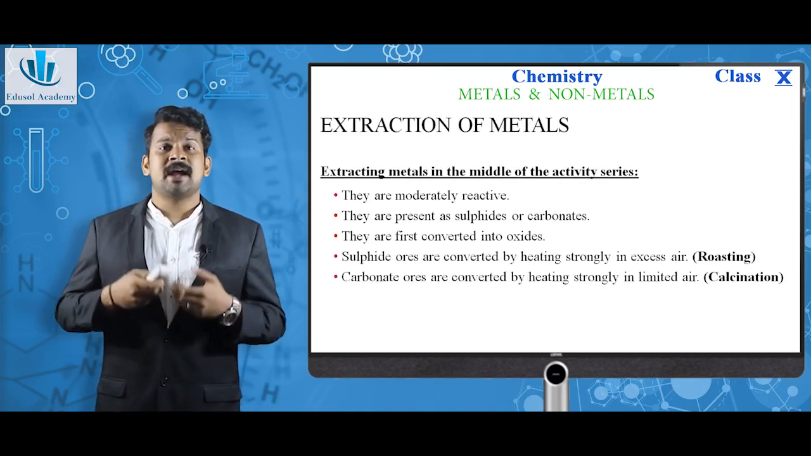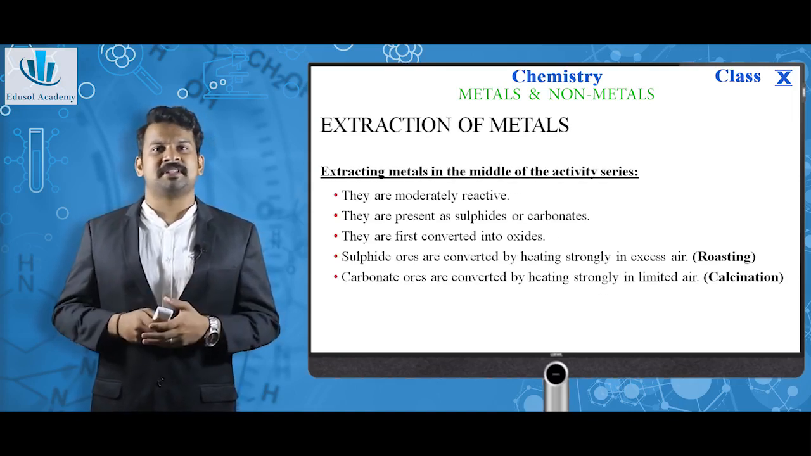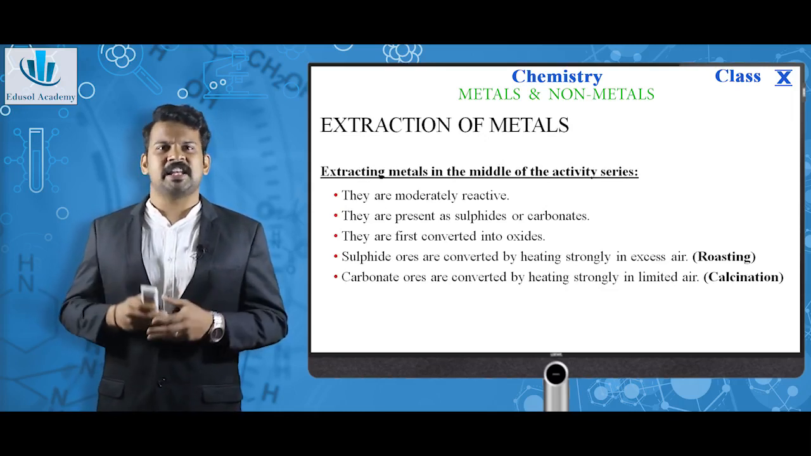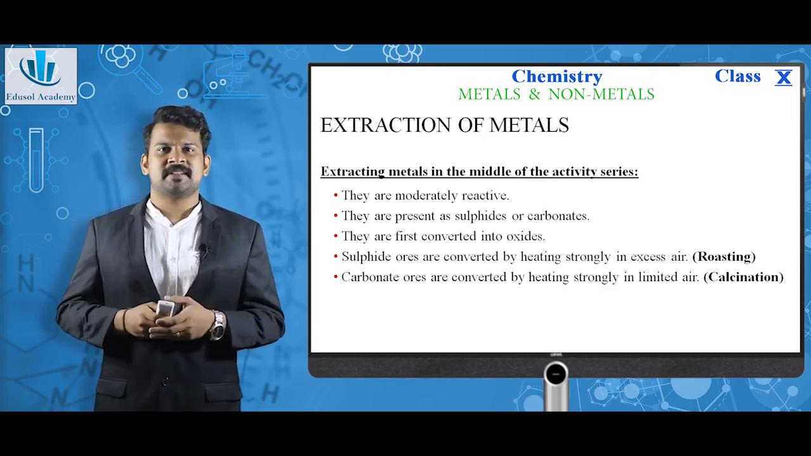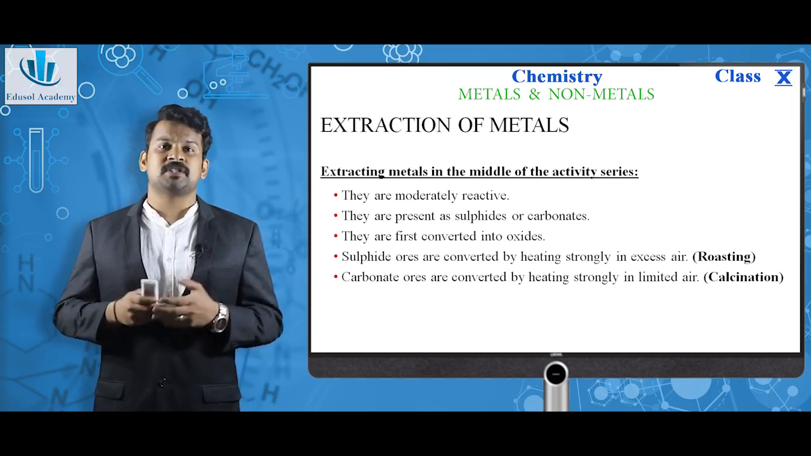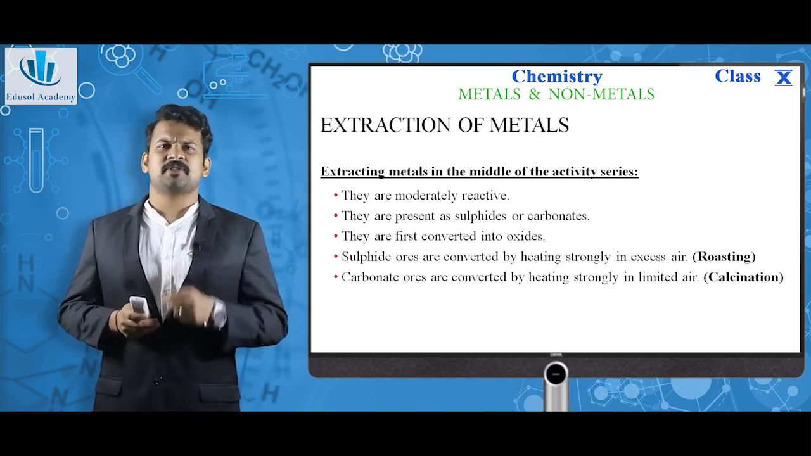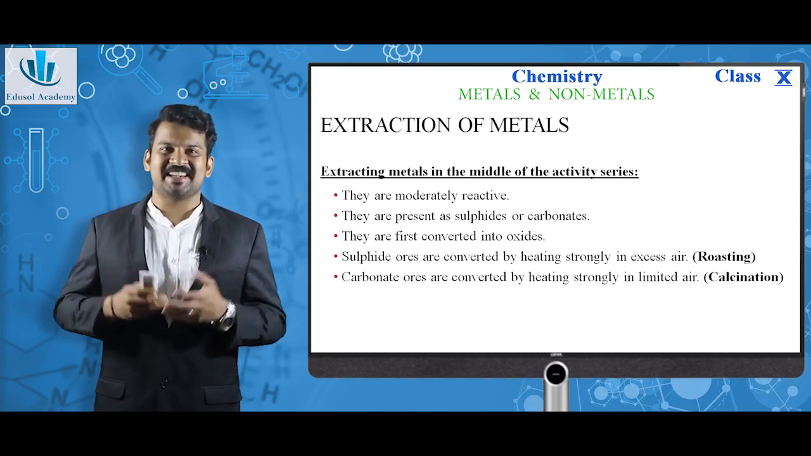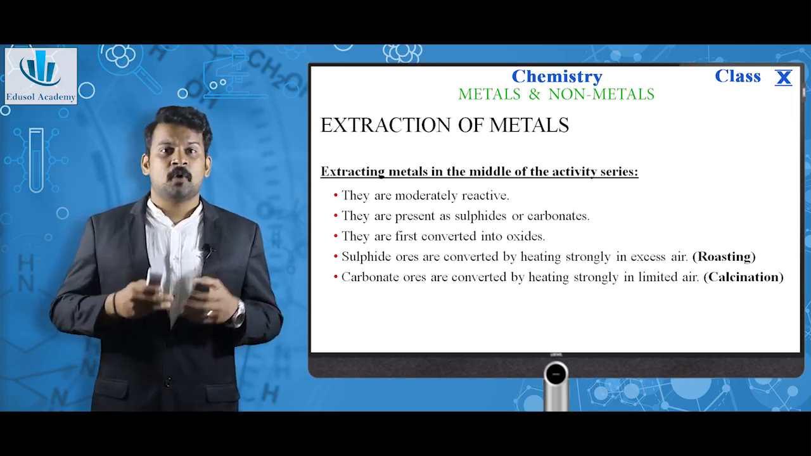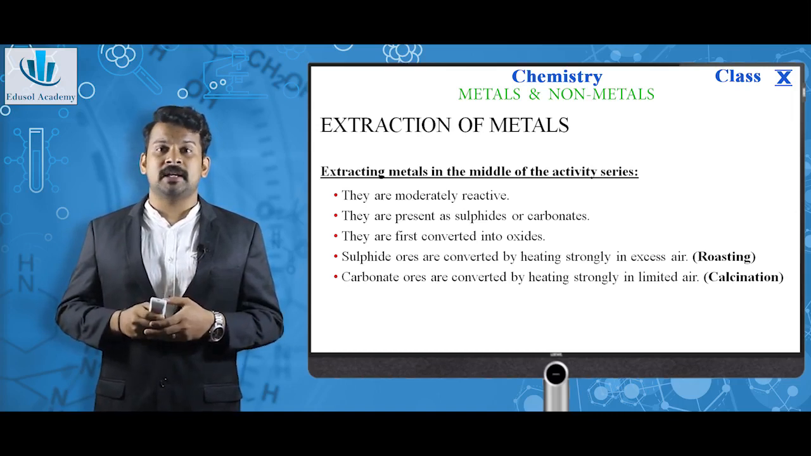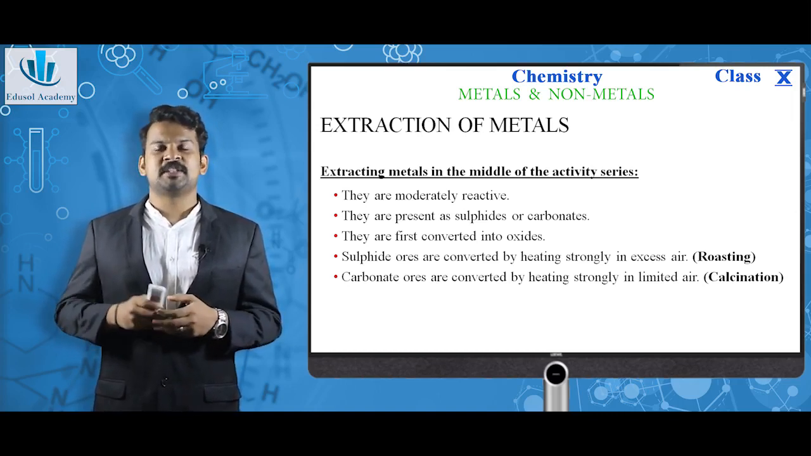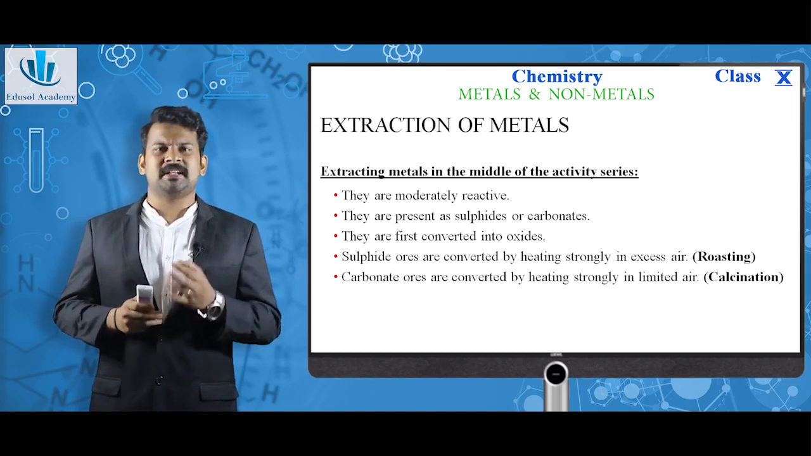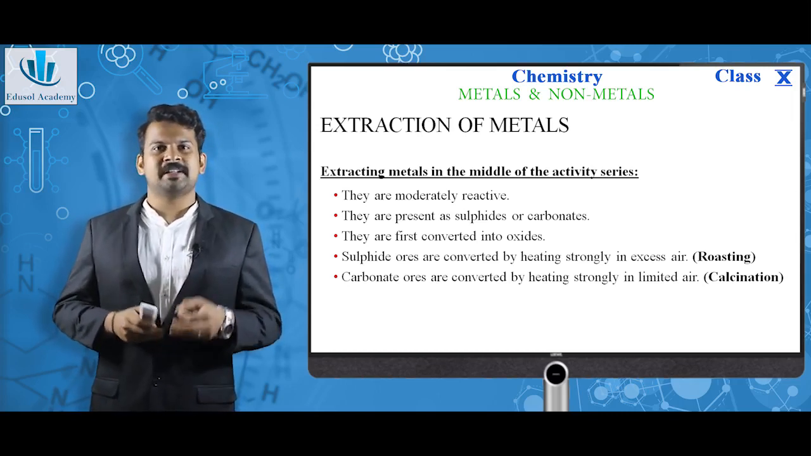Next, extracting the metals in the middle of the activity series. As the name suggests, these metals are moderately reactive. They are present as sulfide or carbonate ores. The first process is to convert these sulfides or carbonates into oxides. Sulfide ores are converted by heating strongly in excess air. This method is called roasting. Carbonate ores are heated in limited air. This process is called calcination.